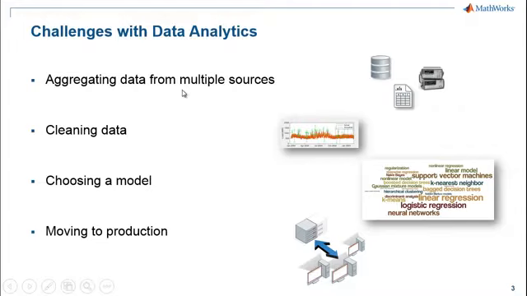And of course, this data is rarely, if ever, perfect. So we need to find a way to identify anomalies or outliers, and we need to figure out what we want to do about those. Once we've handled our data, then it's time to look at how we pick a model and how we apply it and make some forecasts. And then lastly, how do we take the work that we've done and move it out into a production environment?